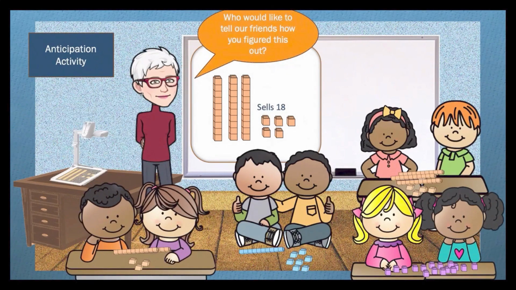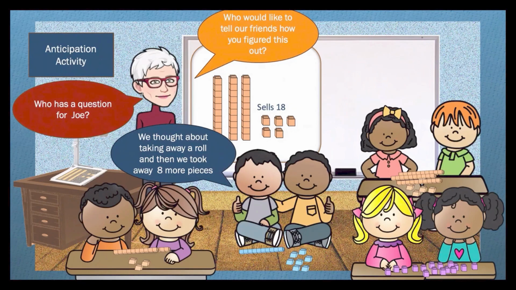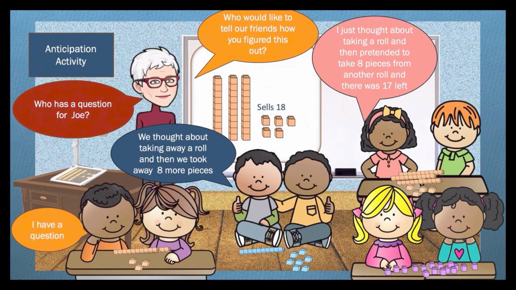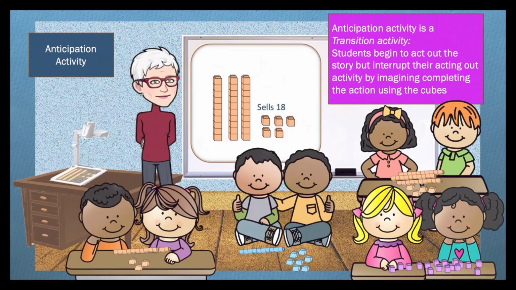After the children have had time to figure out the result, the class engages in a discussion of the children's solutions. Children talk about how they would show that more candies are made and how they would pack them into rolls, or about which candies they would give to the customer and how they know how many would be left. The teacher can use her cubes to demonstrate these ways to the class as the discussion progresses. This anticipation activity is a transition activity in the sense that students begin to act out the story but interrupt their acting out activity to attempt to figure out the task just by imagining completing the actions with the cubes.